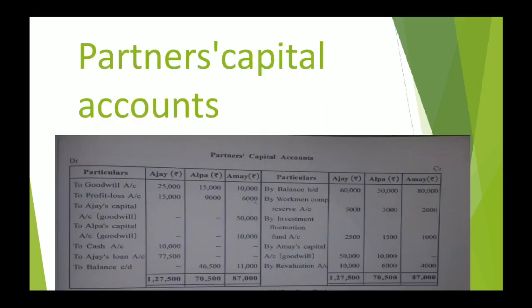on the debit side in their old ratio, the very first thing mentioned on the debit side of partners' capital accounts: 25,000, 15,000 and 10,000 respectively. If you want me to dictate the journal entry for this, it goes somewhat like this. Ajay's capital account debit, Alpa's capital account debit, Amai's capital account debit to goodwill account. So in the journal entry, goodwill has been credited. So in the process of posting, it is to be written on the debit side of partners' capital accounts.